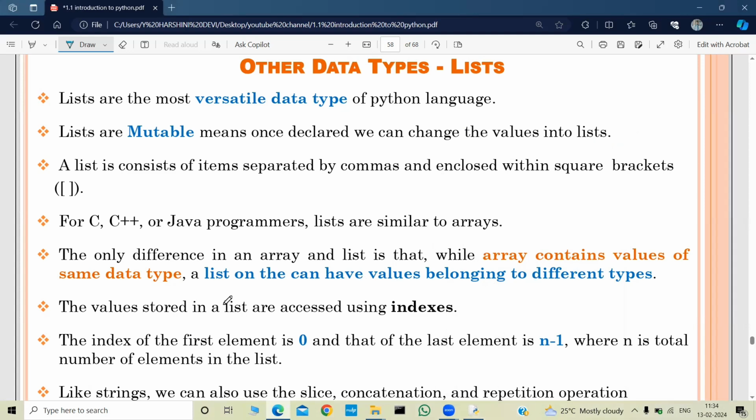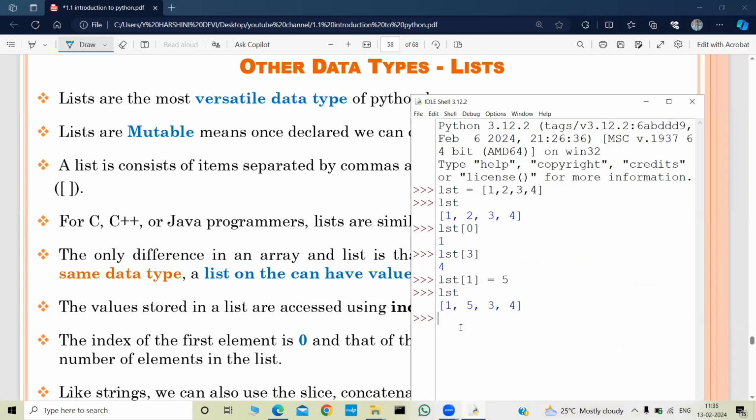In C and C++, we declare an array with a data type. If the array contains integer data types, we declare it as an integer array. If the array contains string elements, then we declare it as a string array. But in a list, we can declare all the data types together.